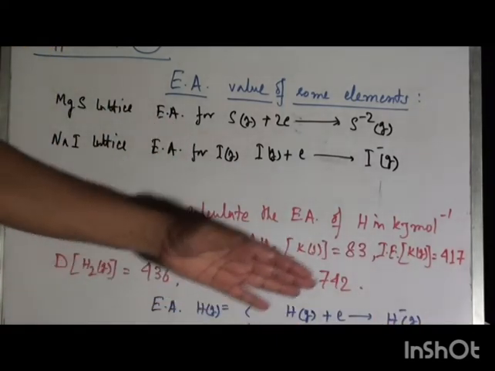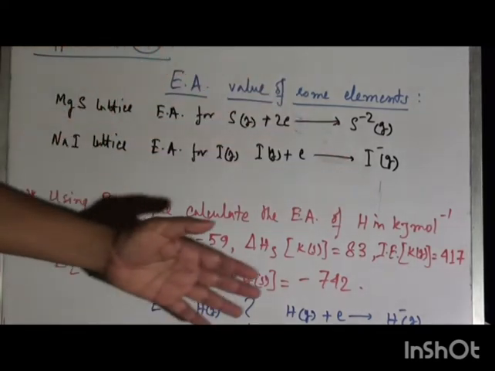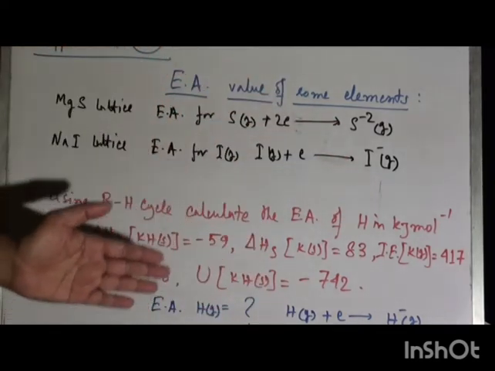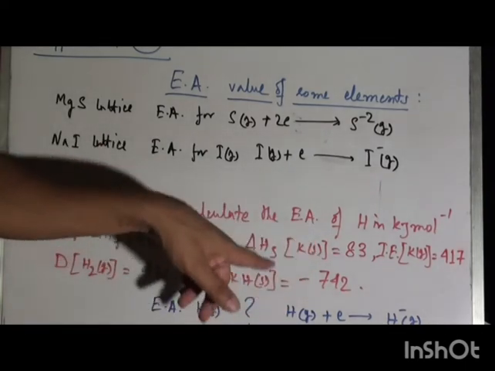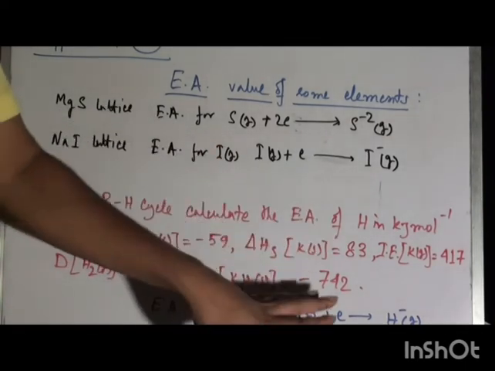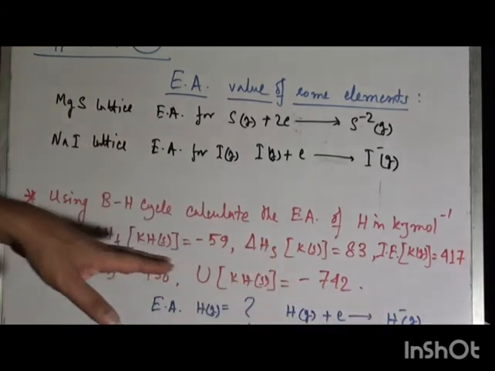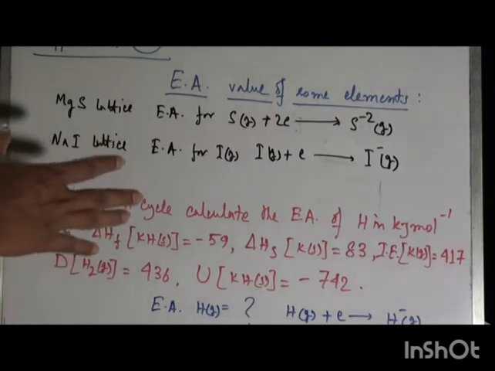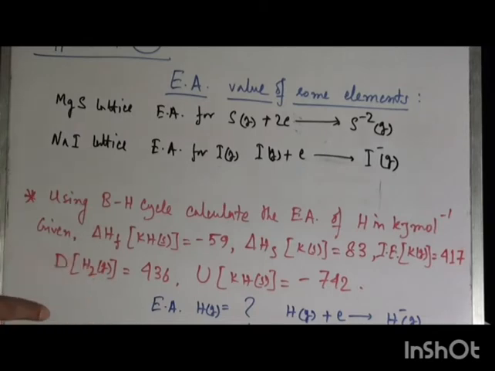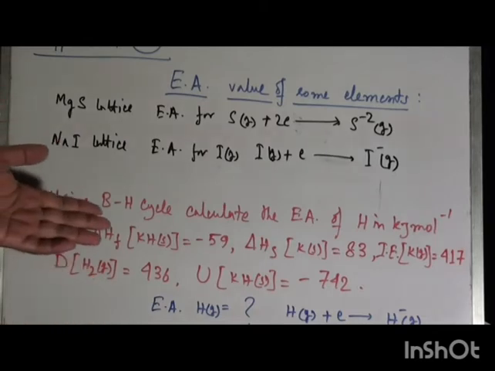But using this Born-Haber cycle, we can easily estimate or find the electron affinity value of hydrogen to hydride in this step. And this is one of the very interesting applications of the Born-Haber cycle.